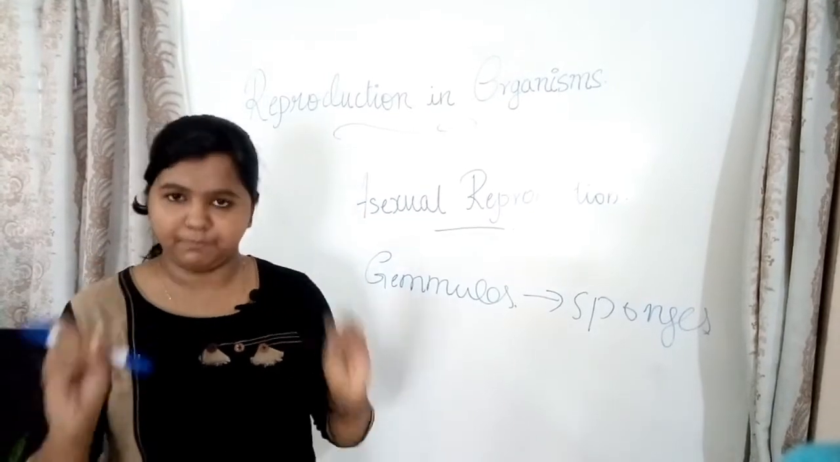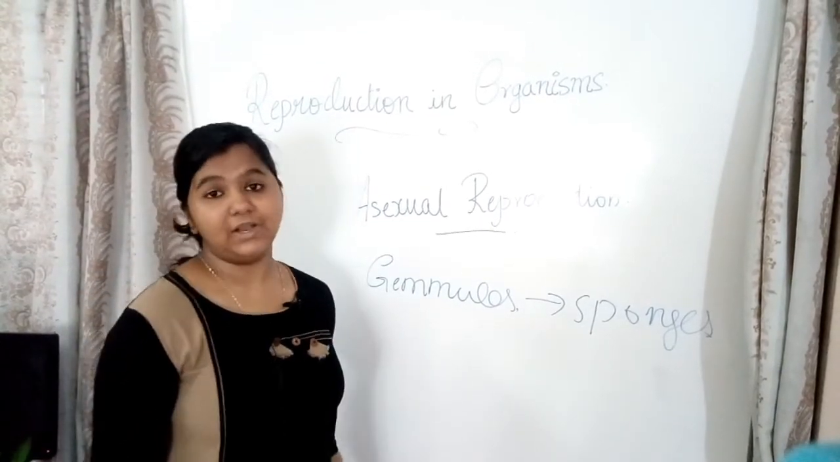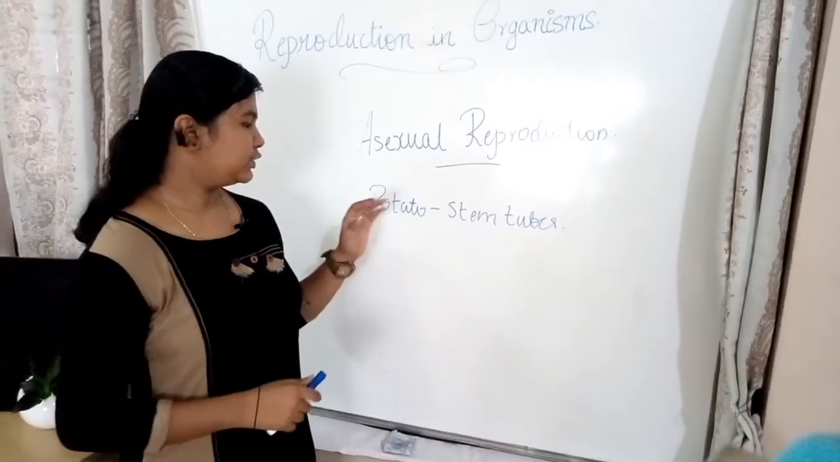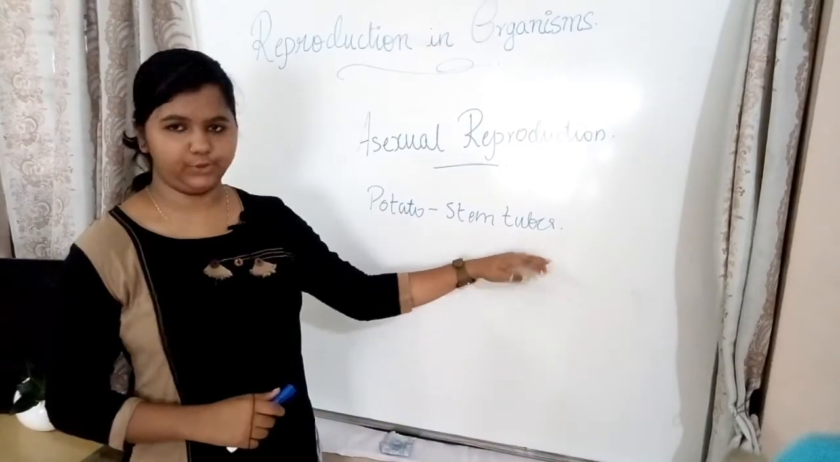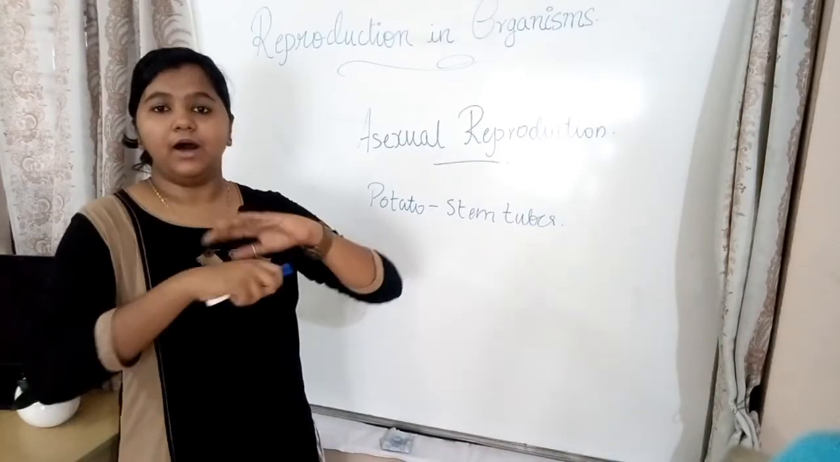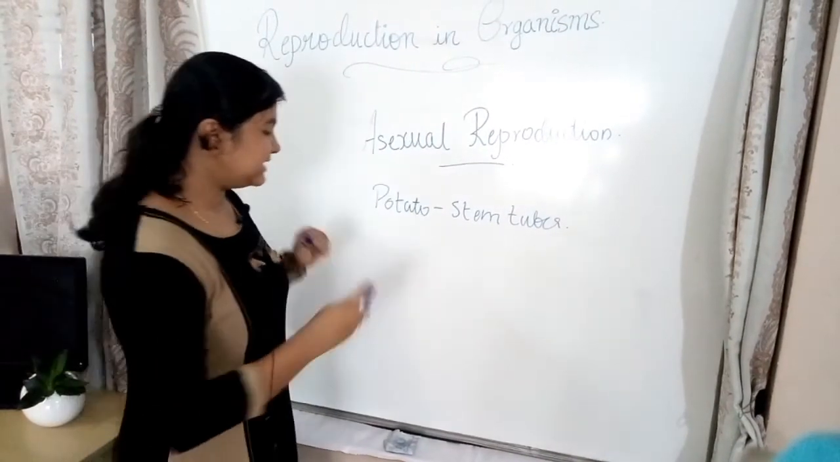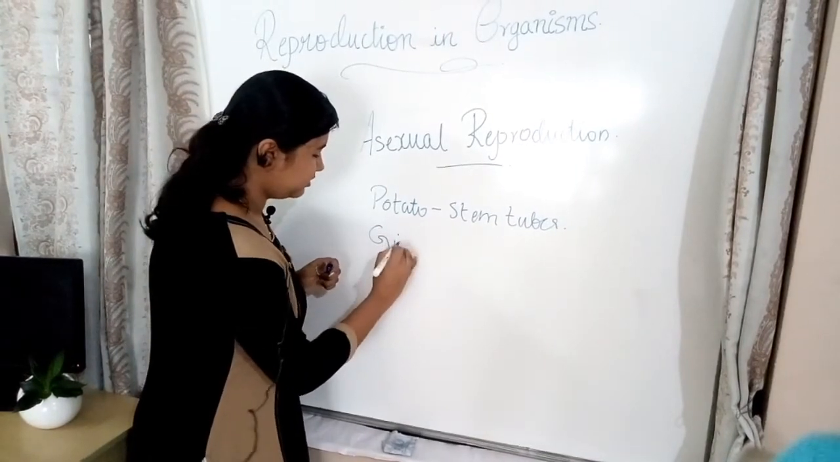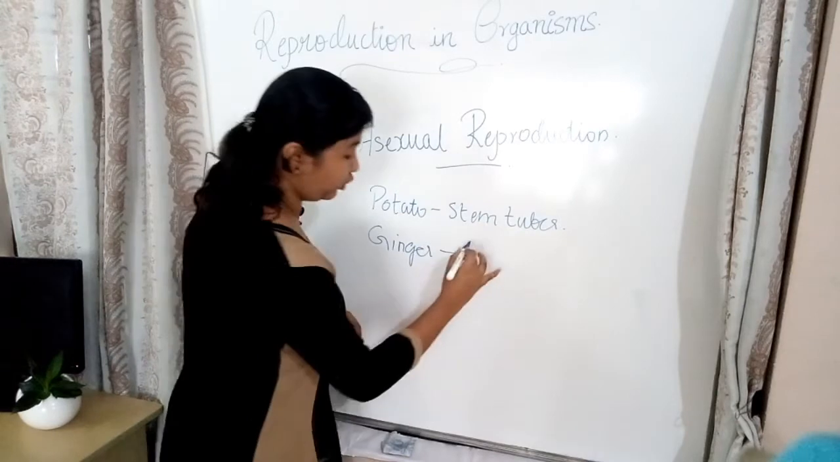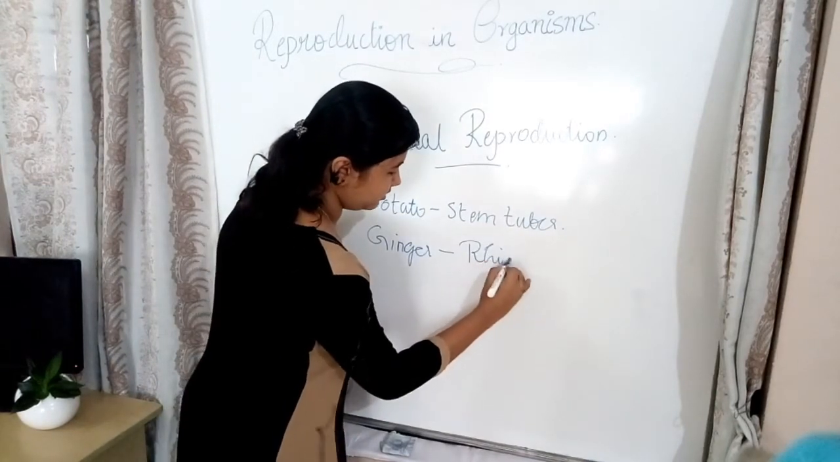So next we learn about the various other vegetative reproductive parts. First we learn about potato. The potato is a stem tuber. The potato eye is used for its reproduction. The next one is ginger. Ginger reproduces with the help of rhizome.